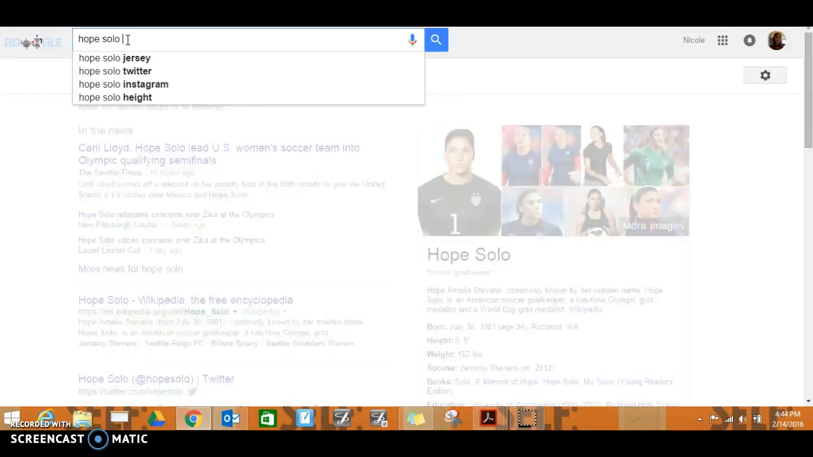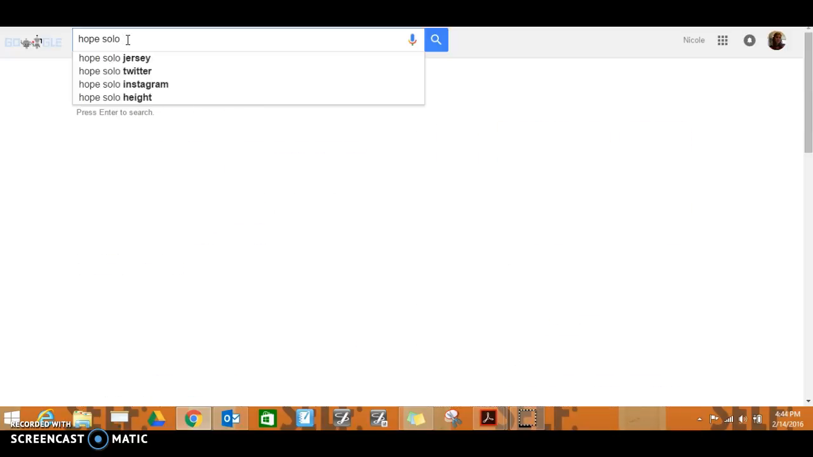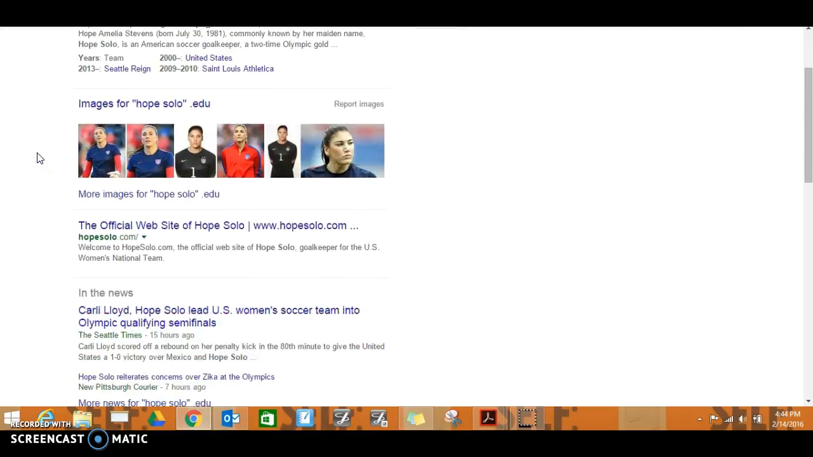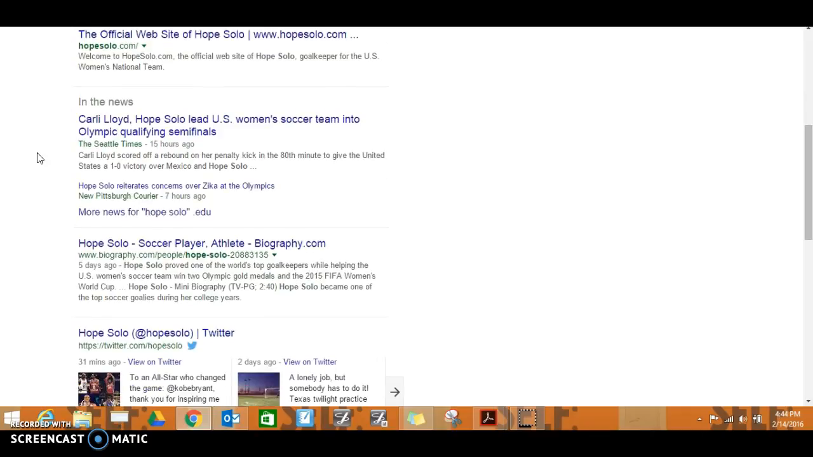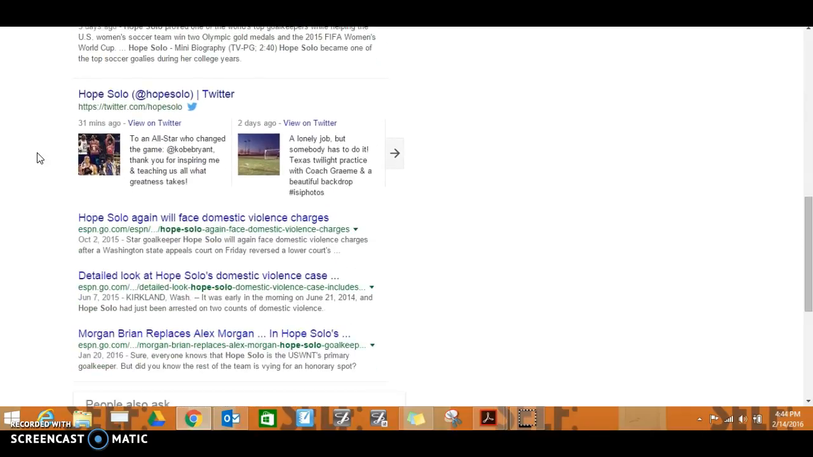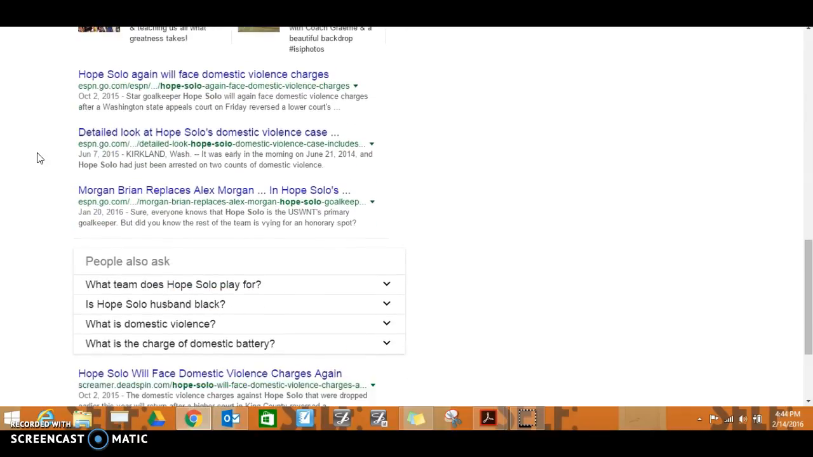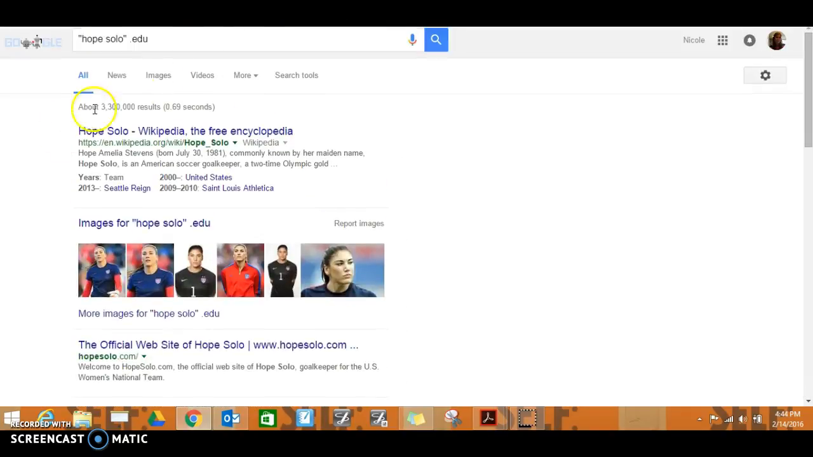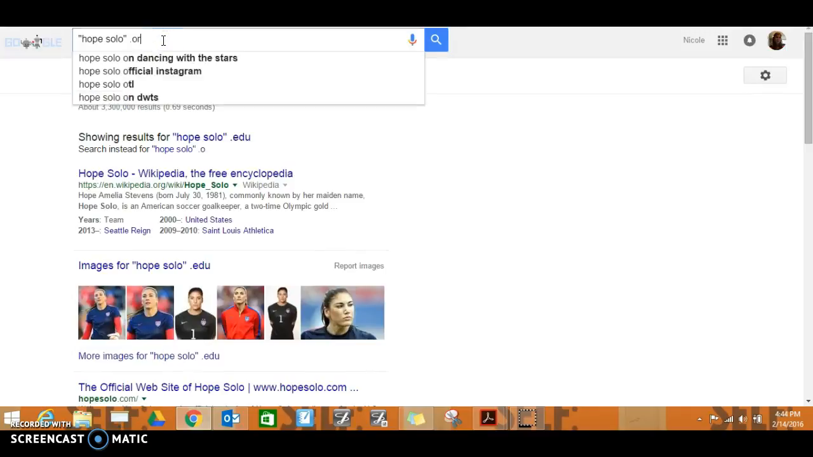Also, remember, if you want to get a specific domain, make sure you put a space between your information. So I'm going to put my quotation marks again around her name so we get the right person. Make sure you put a space, and then if you wanted a .edu, you could say .edu, and hopefully some information is going to come up from .edu. In this case, it doesn't look like there's very much from an education website from her, but maybe if we say .org,